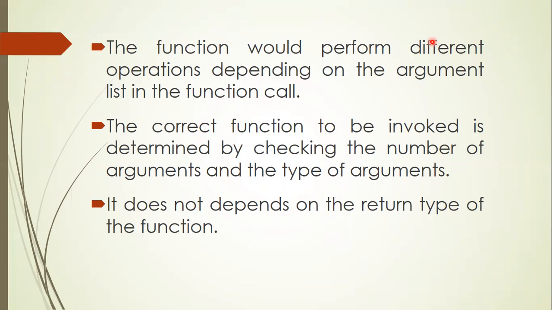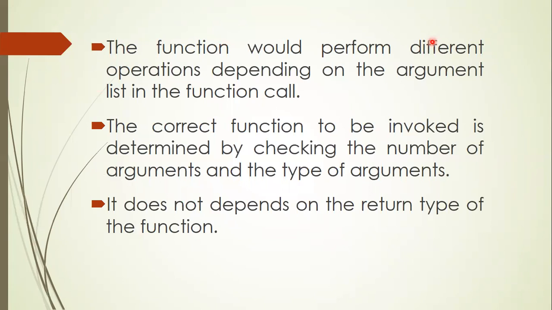So in order to overload a function, you should remember three things. One thing is you should have many functions with the same name, but the difference must be in the number of argument or the data type of the argument. Even if they have the same return type, it doesn't affect. So return type does not decide function overloading. For example, if you have two functions f and f, and the first one is taking int as an argument.